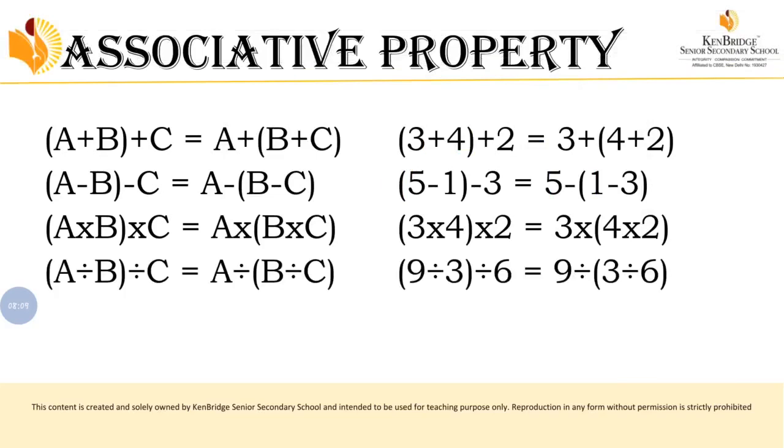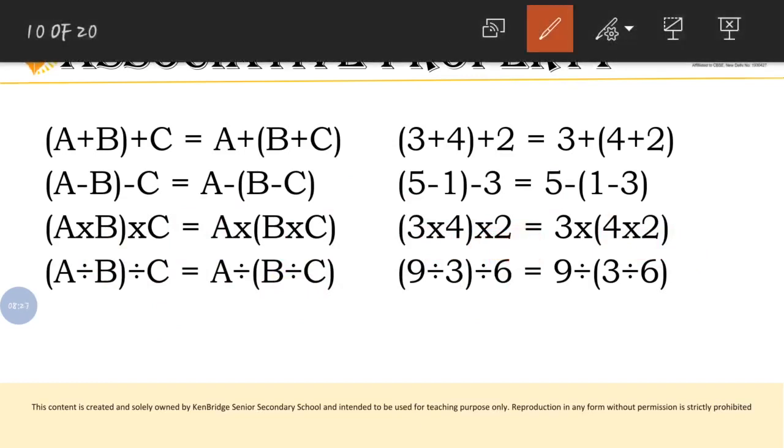So here I have given an example for division. (A divided by b) divided by c is equal to a divided by (b divided by c). But here we have grouped a and b together, and here we have grouped b and c together. So just look at this example, (9 divided by 3) divided by 6. So according to the BODMAS rule, what do we have to do? We have to concentrate on brackets first. So 9 divided by 3, the answer will become 3, because 3 3s are 9, right?